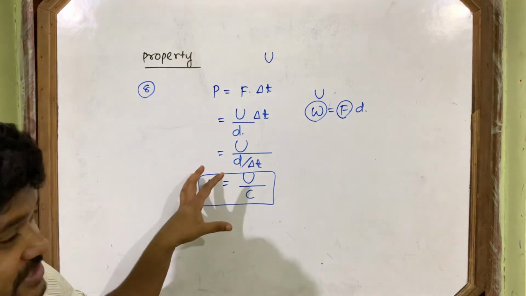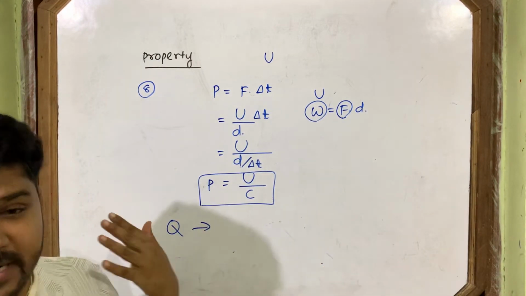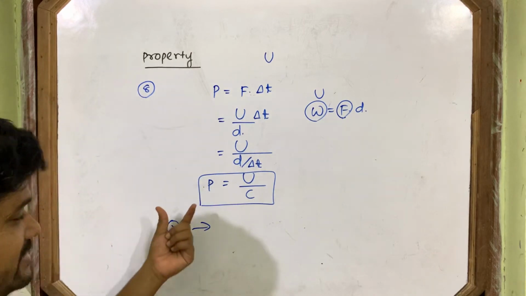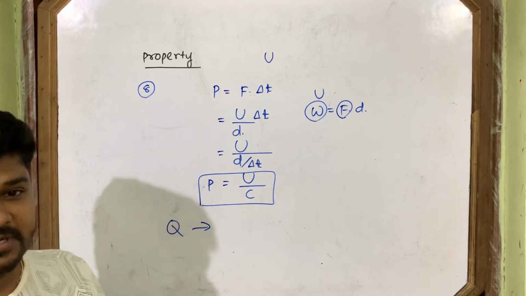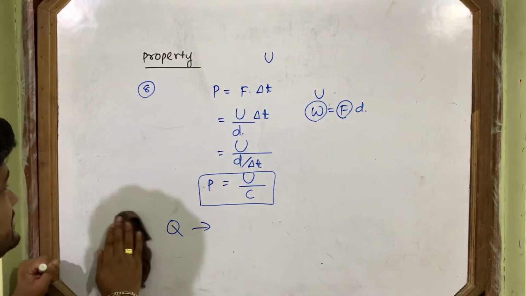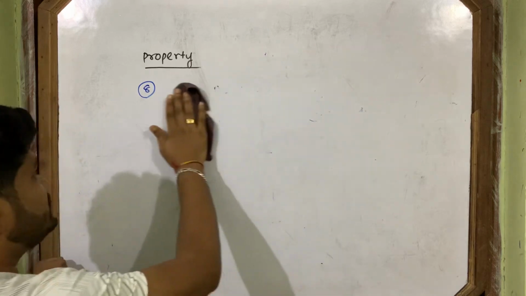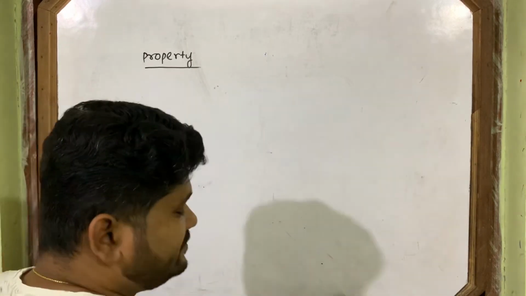This is the expression when it is totally absorbed, but when it gets reflected back, then what is the total momentum transfer? That is my question to you. So this is about the property of electromagnetic waves.